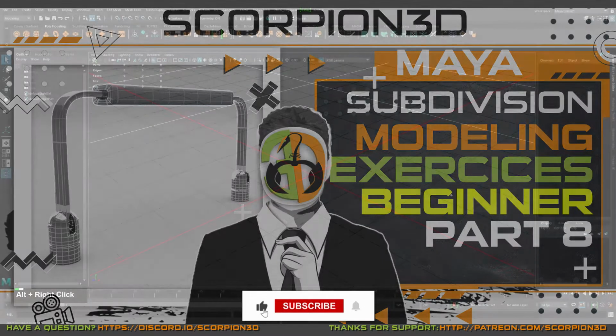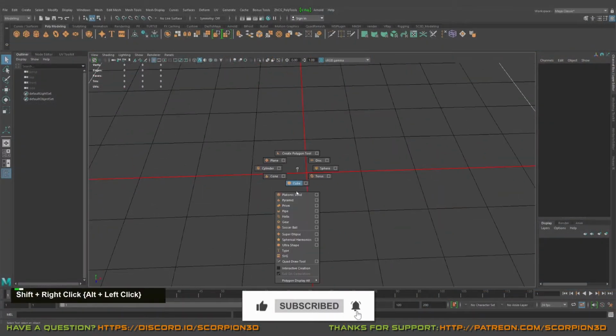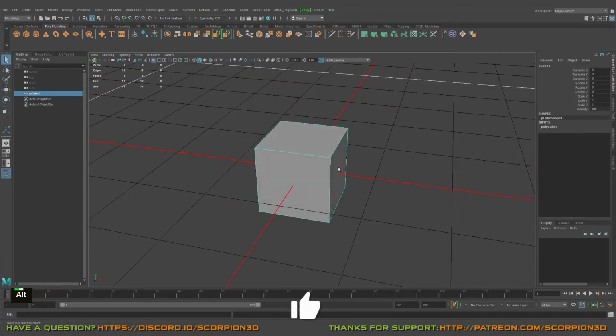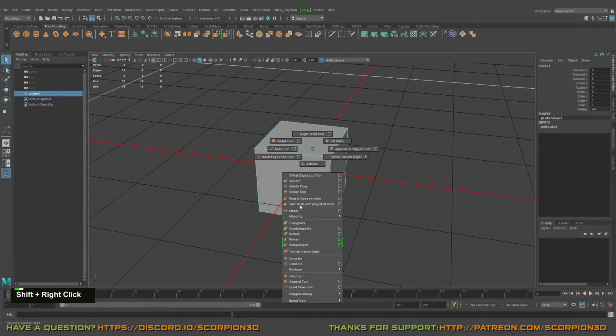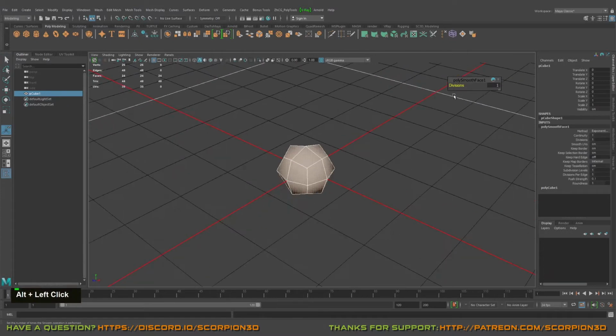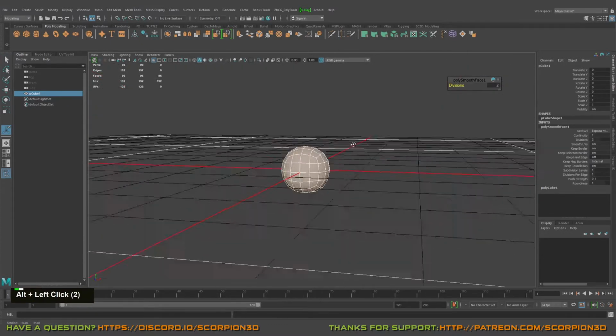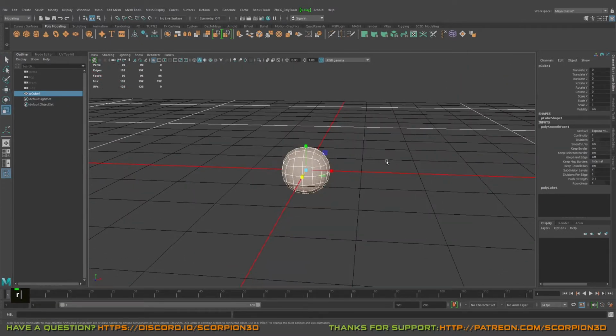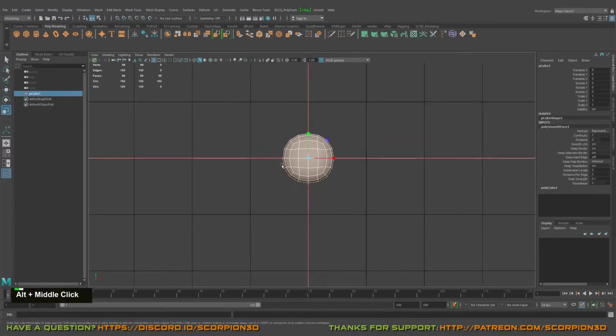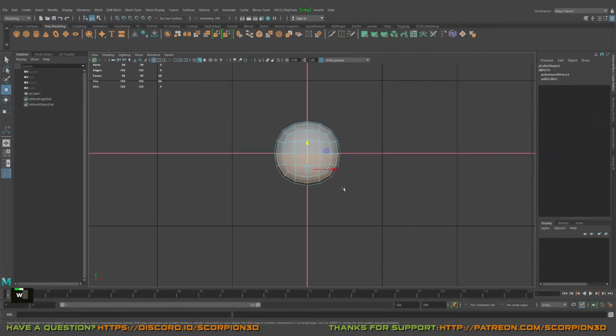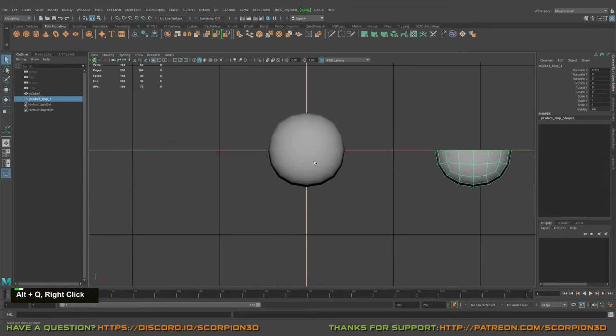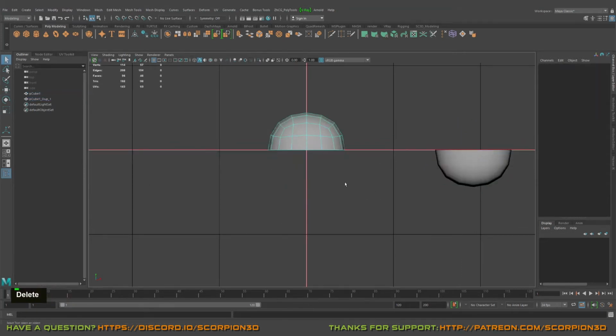Hello everyone, so today we will proceed with our subdivision modeling, and today we will start with a cube. Great, so let's move the cube and add some divisions. Great, so I will go to the front view, separate this part and let's move it to the side, and even delete it in that one.